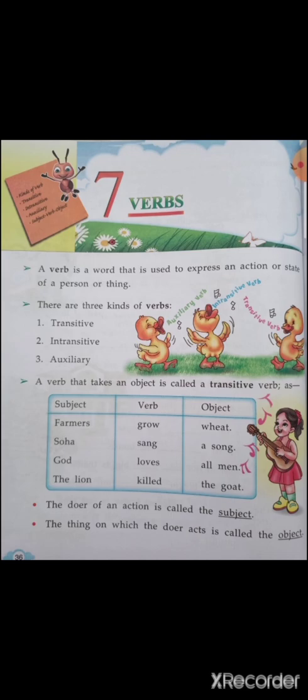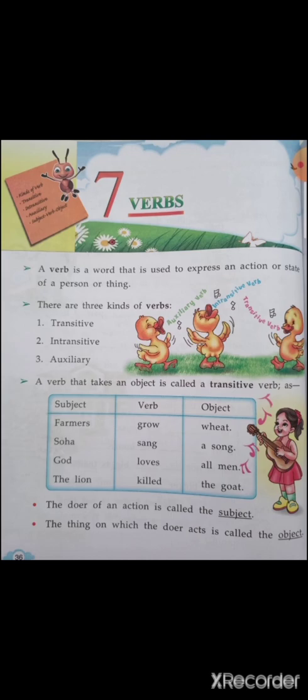First one, farmers grow wheat. Farmers is the main person, that is the subject. Grow is the verb, action. And the object on which the verb is indicated is wheat. So, grow is a transitive verb. It is directing the action towards the object, that is wheat.